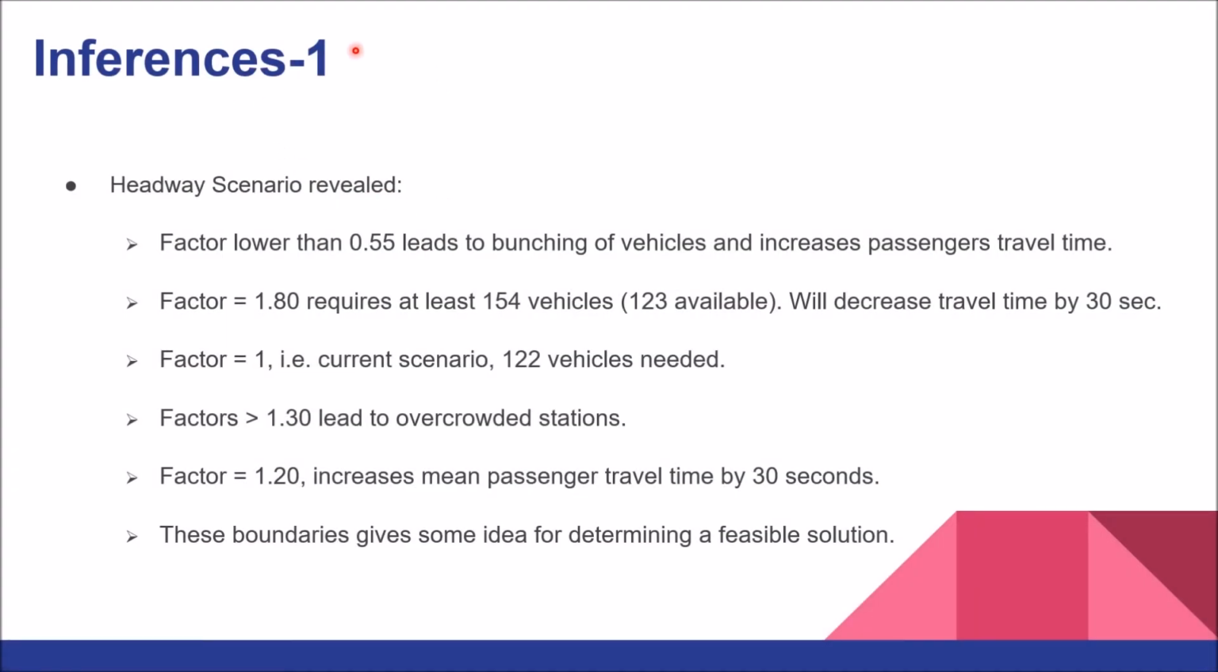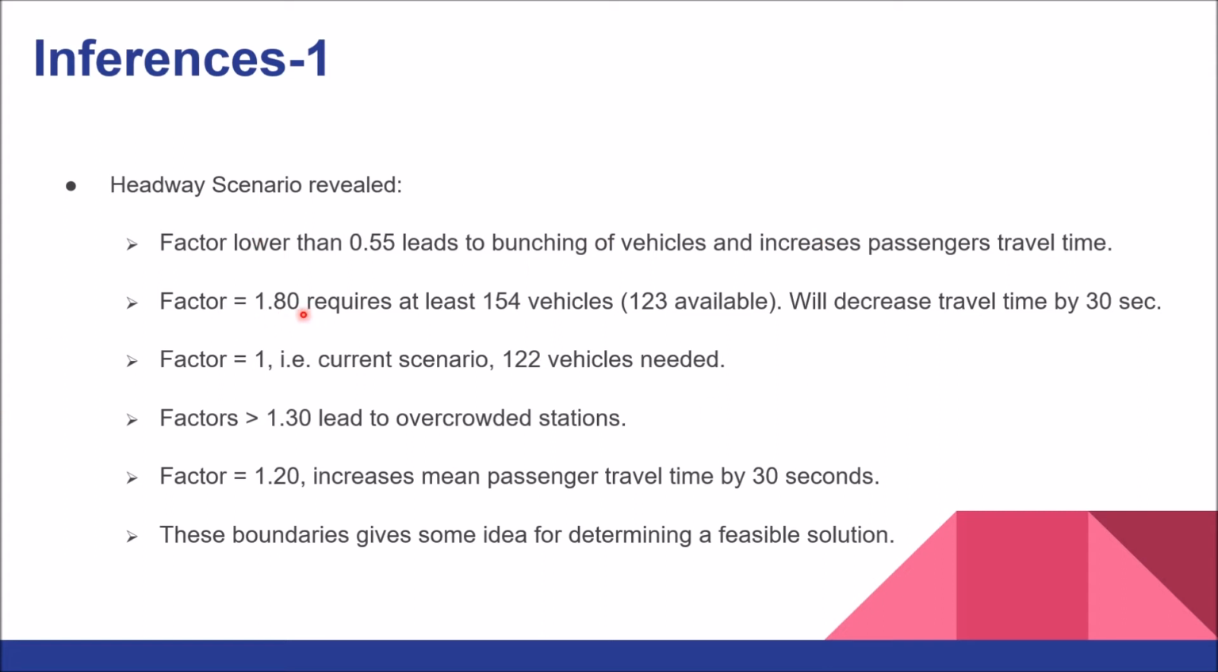So what inferences can we draw? The headway scenario revealed that a factor lower than 0.55 leads to bunching of vehicles and an increase in the passenger travel time. What is the meaning of bunching of vehicles? That there are too many vehicles, due to which the travel time is increasing.